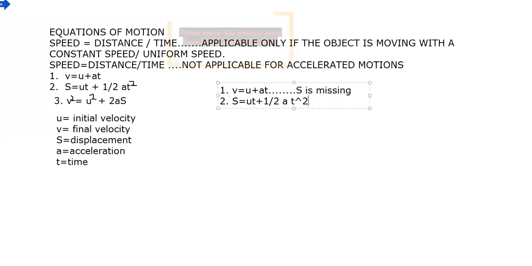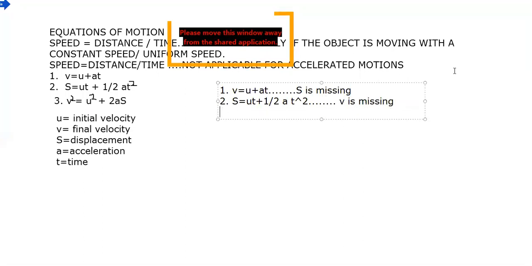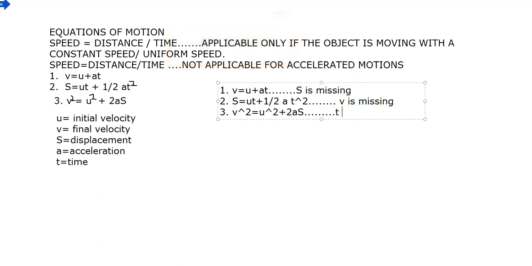If you look at this one, you will find your v, the final velocity, is missing. And in the third equation of motion, v square is equal to u square plus 2as, you will find t is missing. So one or the other factor is missing.